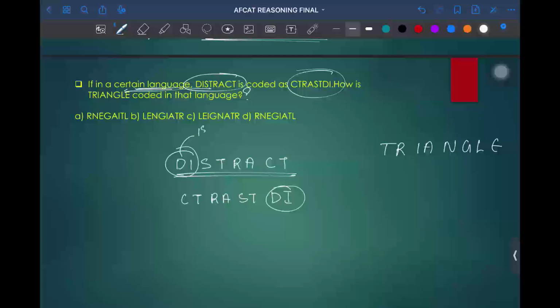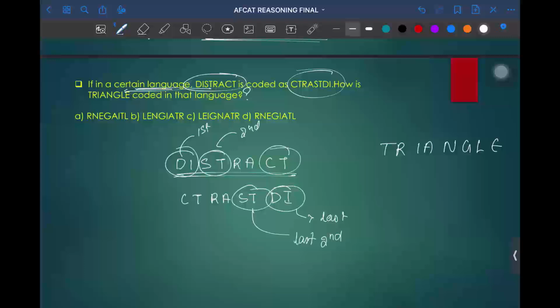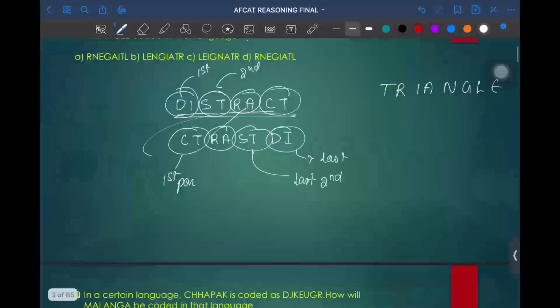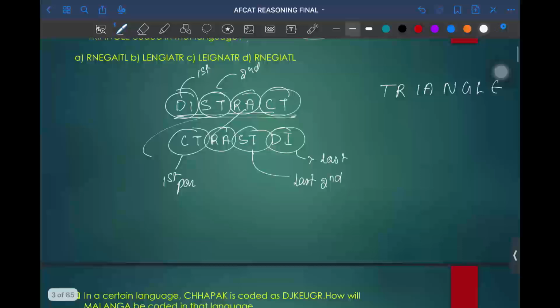First becomes last. ST, which is in the second position, becomes second to last. The next part becomes first in the coding, and RA becomes the next part. So this is in a crisscross format. I hope this is an easy one.